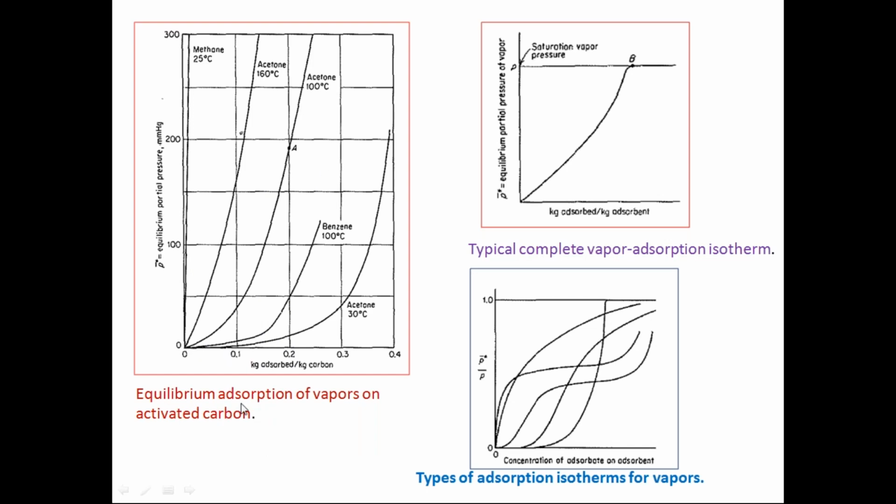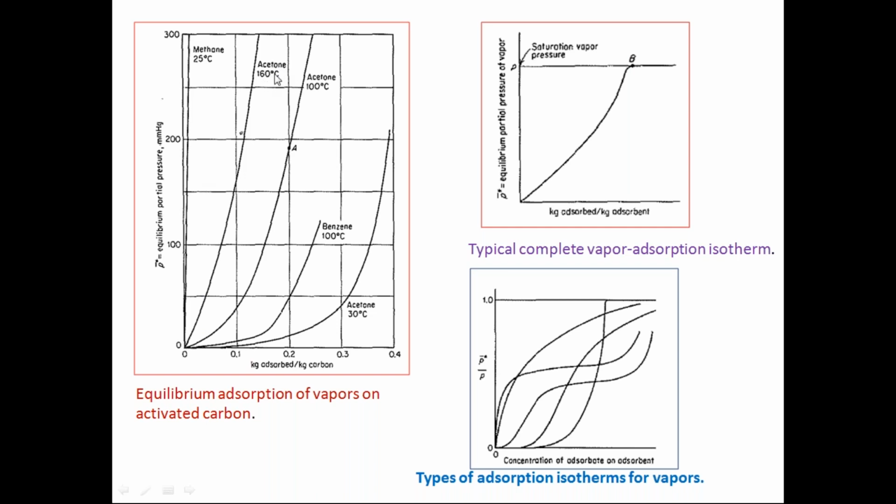For example, take the equilibrium adsorption of vapors on activated carbon, one component. If you take methane at 25 degrees centigrade, you can see that there is very, very little concentration in the solid phase, and the partial pressure of methane in the gas phase is very high. Such an adsorbent you should not select. If you select activated carbon to remove methane at 25 degrees centigrade, that is a bad selection.